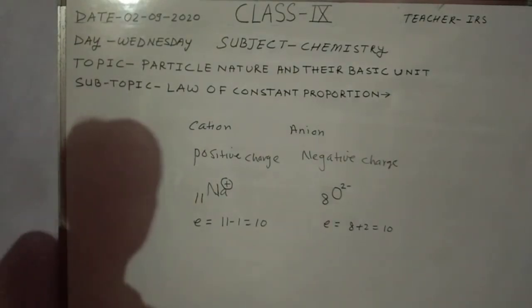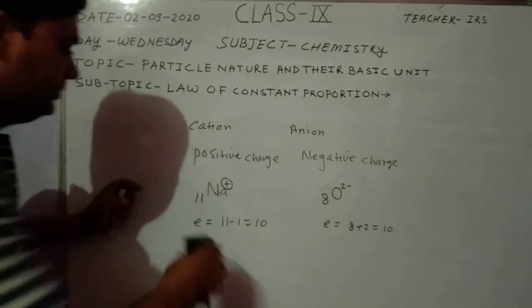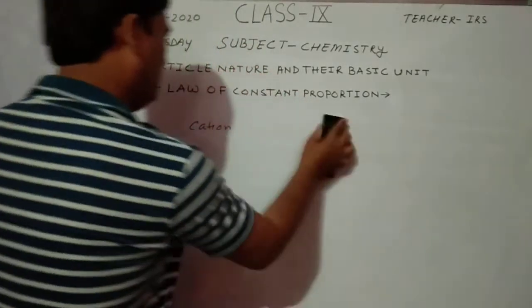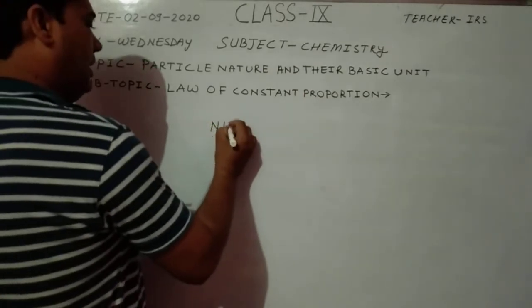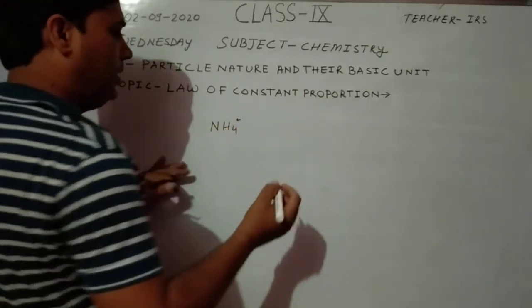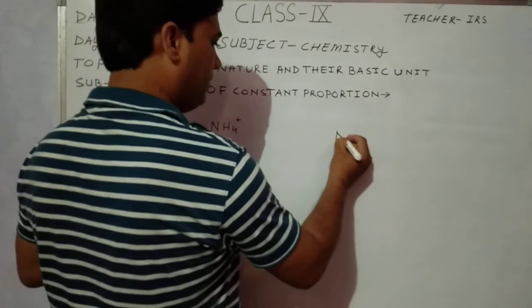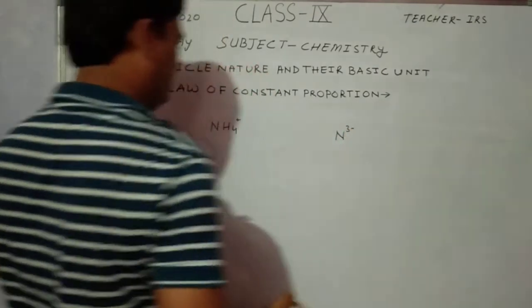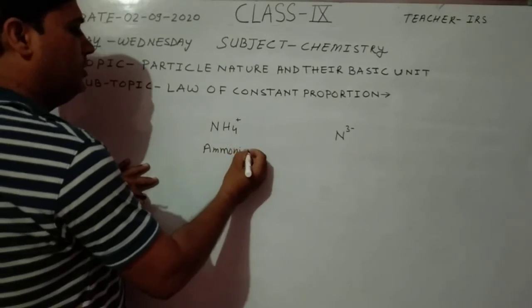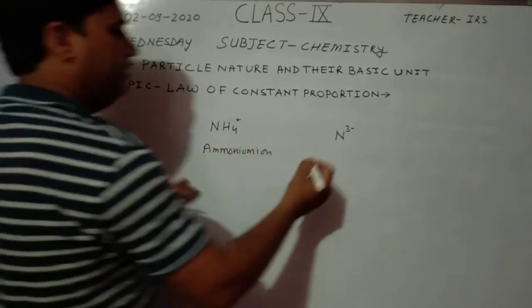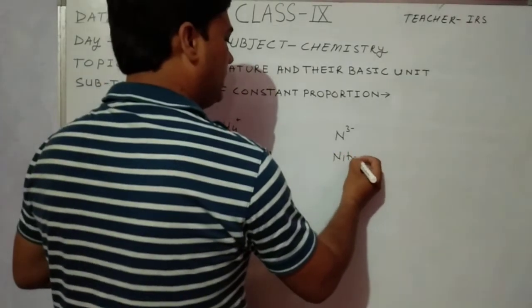So next question: how many electrons are in NH4+ and N3-? This is known as ammonium ion, and this is known as nitride ion.